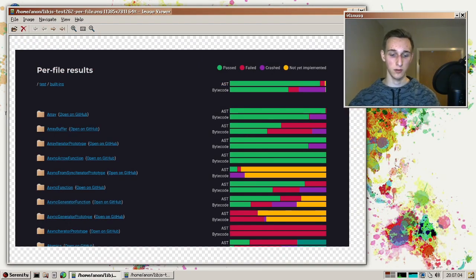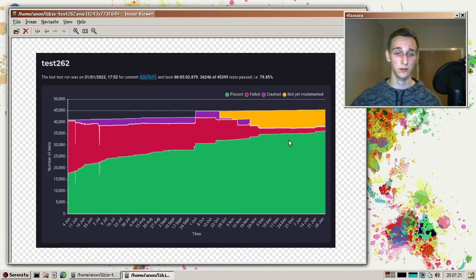Okay, so let's look at all the JavaScript changes from this month. In terms of test262, as usual, we're up by a whole more than 2% this month. So from 77.5% to 79.8%, which you can see on this graph here. So it's still going up, which is great.